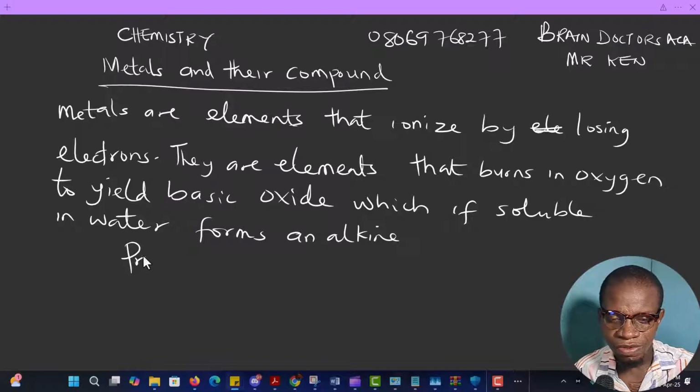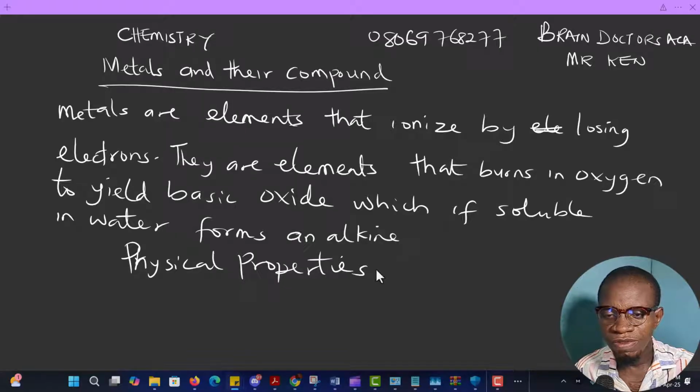Okay, now let's go over to the properties of metals. Let's talk about the physical properties of metals.